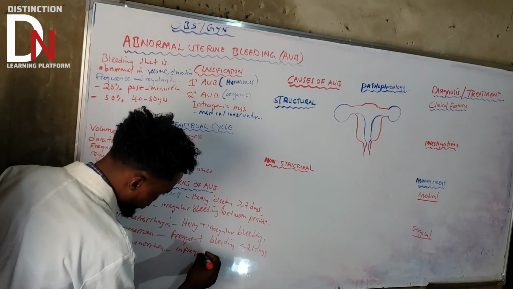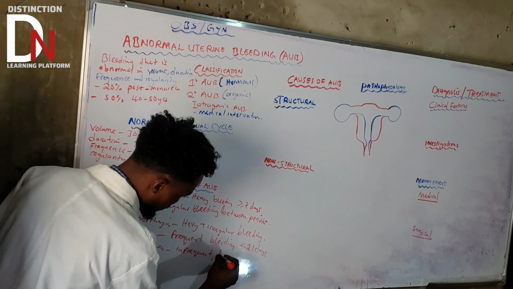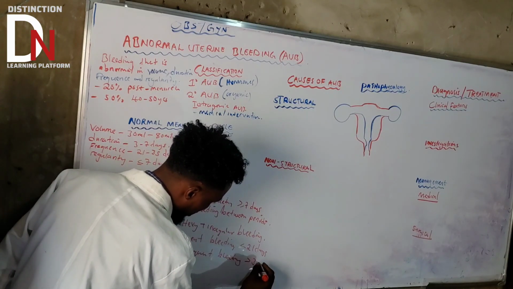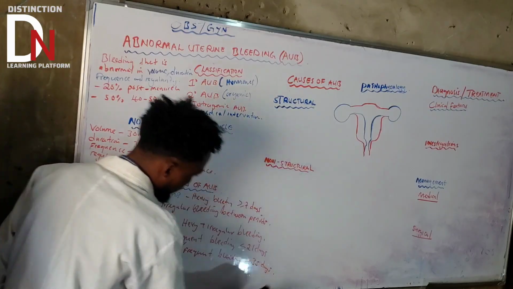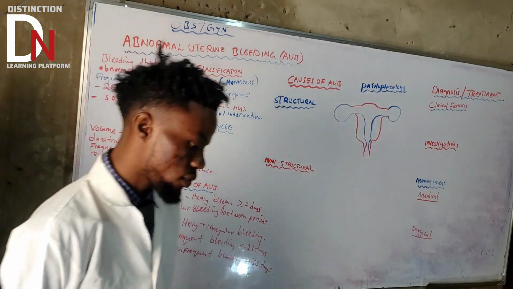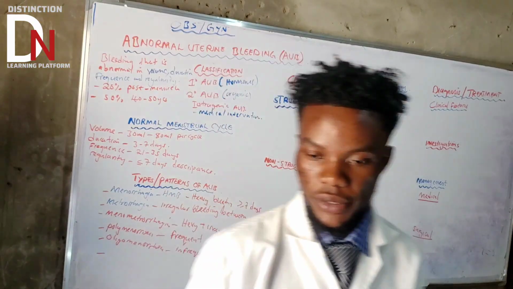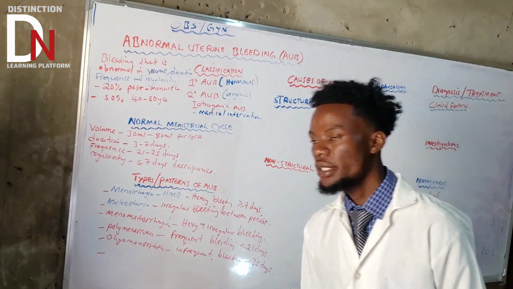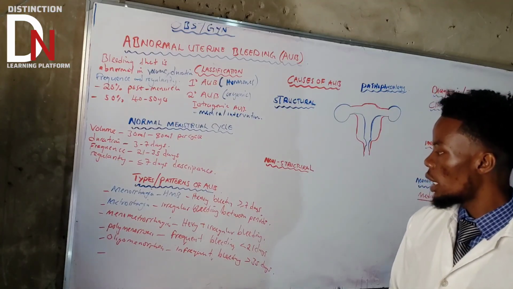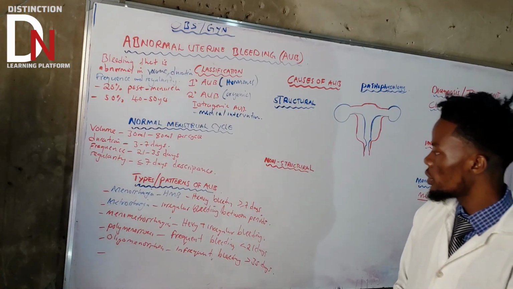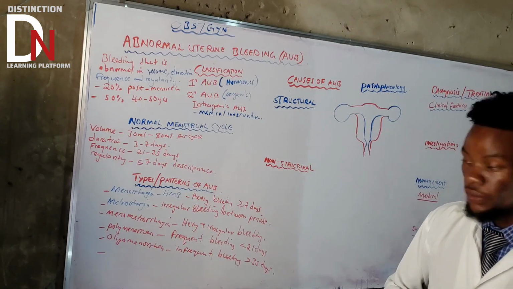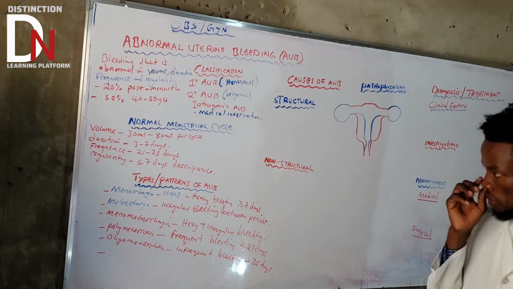Infrequent bleeding which occurs greater than 35 days. Oligomenorrhea is basically common in someone having PCOS, polycystic ovarian syndrome. And it's more common in adult patients, like maybe greater than 40 years. That is oligomenorrhea.